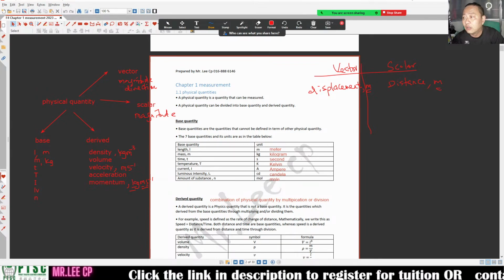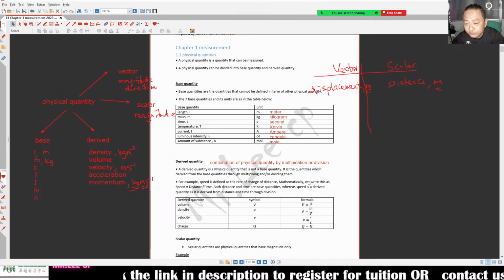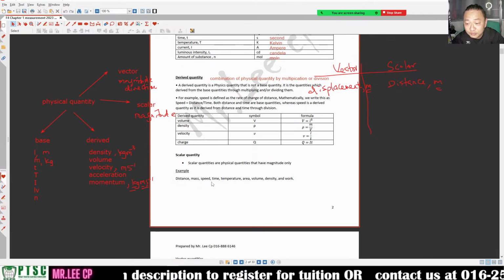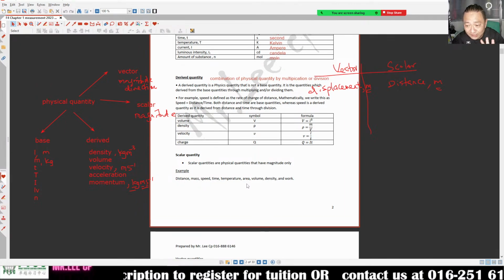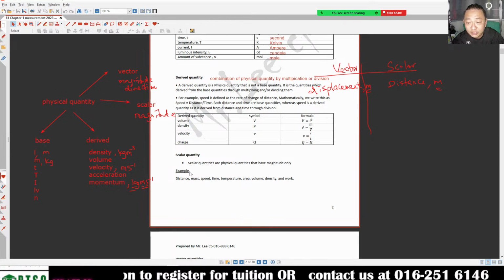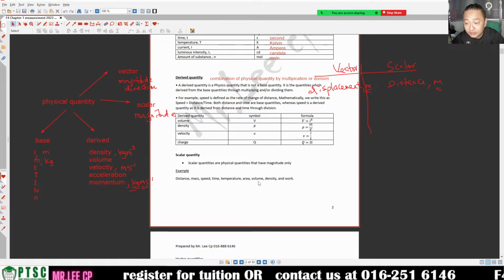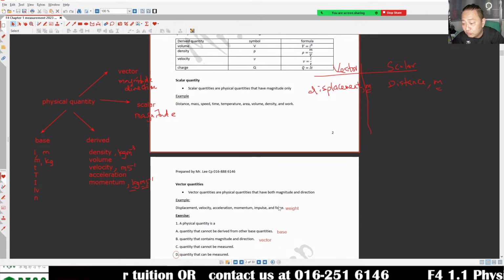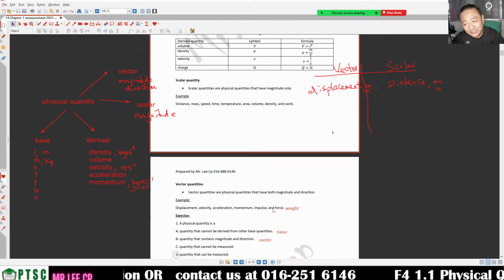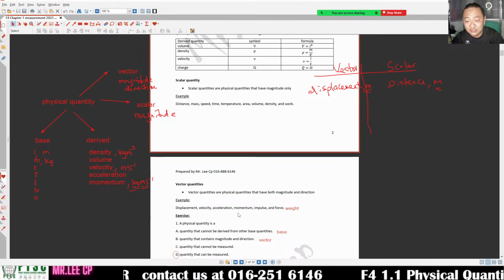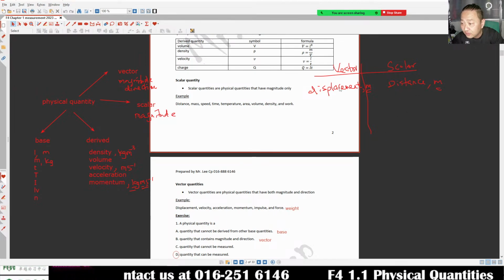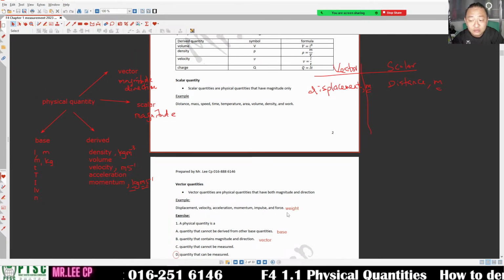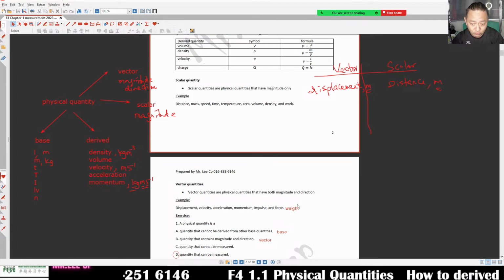Now last week we learned scalar quantities. We have distance, mass, speed, time, temperature. As long as it has no direction, then it will be a scalar quantity. So volume, density, and work done. This one I have put in one more for you. Weight is another force. In Form 5, you will see it is another force. Displacement, velocity, acceleration, momentum, impulse, force, weight, and many others are vectors.